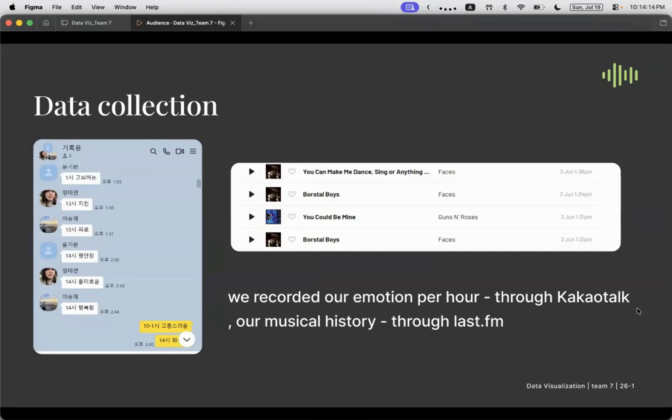As shown here, we recorded our emotions every hour through KakaoTalk for 2 weeks. Although we were not always able to record our emotions exactly every hour, all entries were written or recalled within 6 hours of the actual time. Each participant listened to music as usual using their preferred music applications, such as Apple Music, Spotify, or YouTube Music. We then connected these listening records to Last.fm, which automatically collected and stored the listening histories as a dataset.